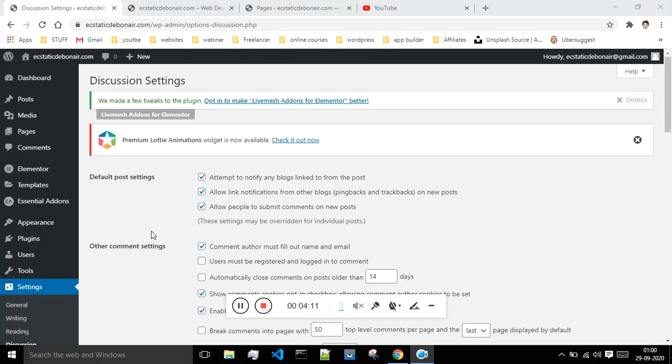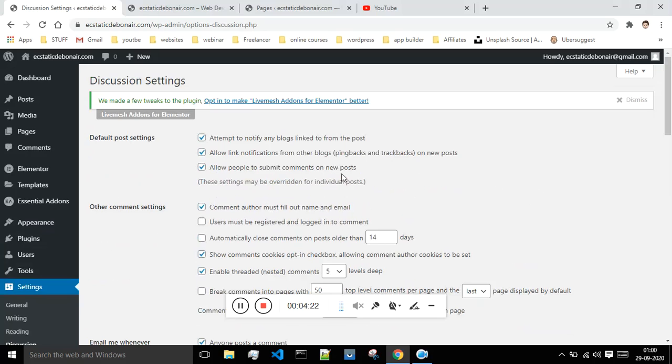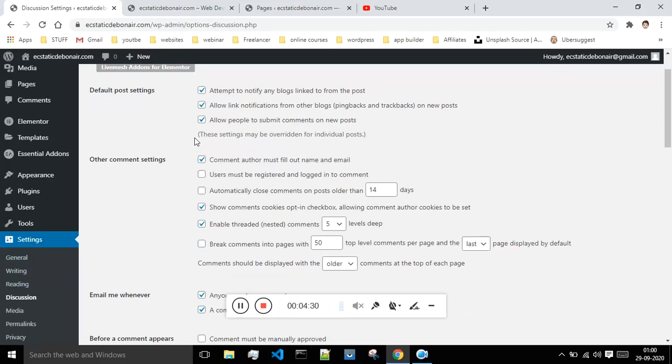And next is the discussion section. These are some of the default post settings, like allowing people to submit comments on new posts. Some people don't want comments on their posts, so they prefer to disable this. Allow link notifications, attempt to notify any blogs linked from the post, et cetera. These are some of the options, and these are the comment settings.